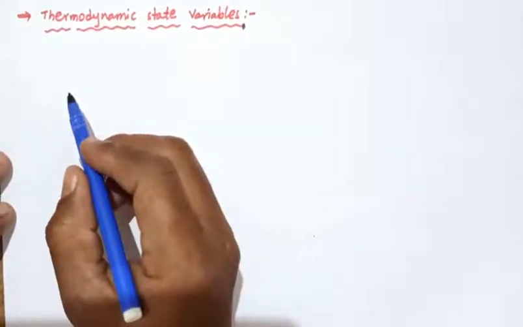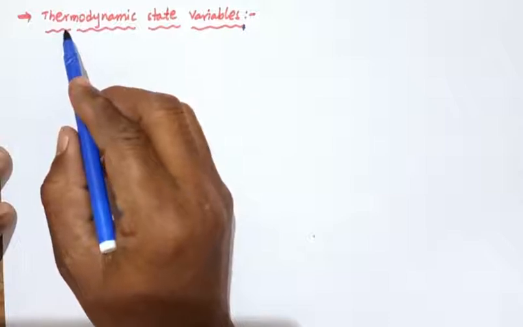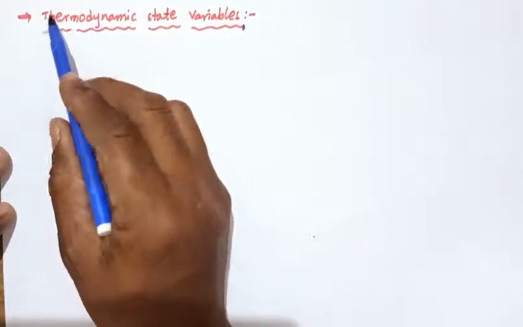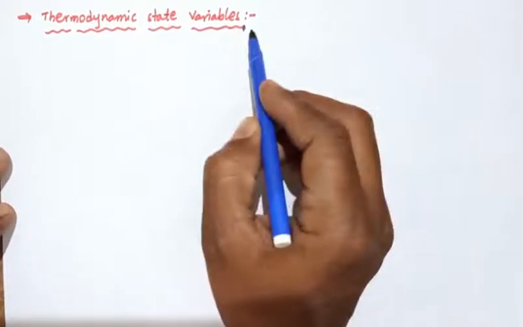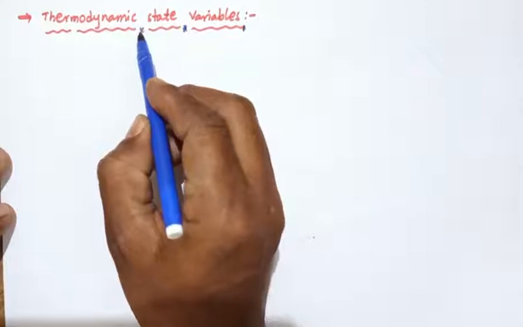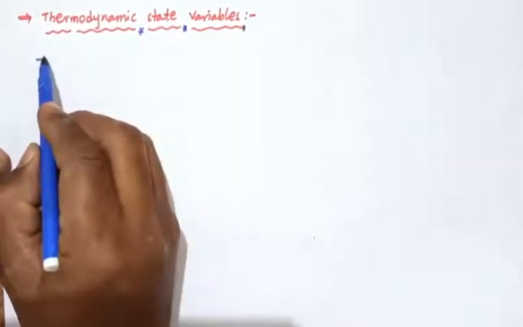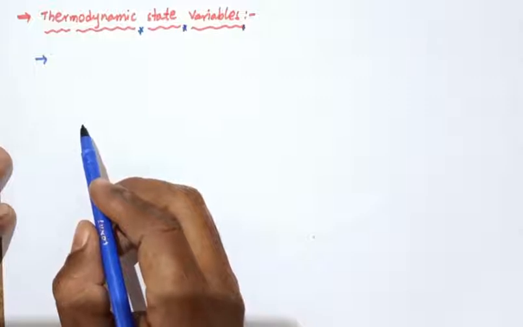Hello everyone. Today we will discuss, in the thermodynamics chapter, thermodynamic state variables. In thermal equilibrium, the temperature of the system is constant.